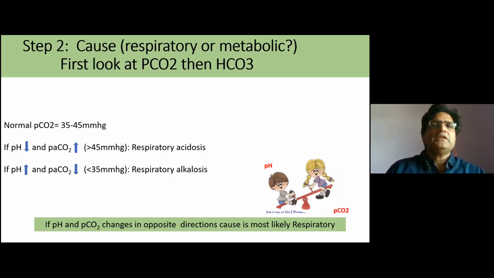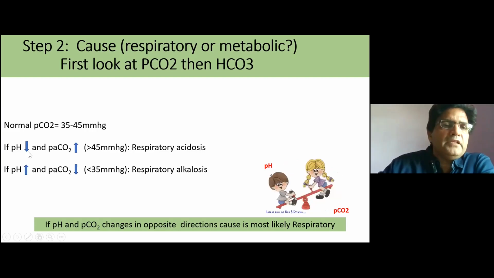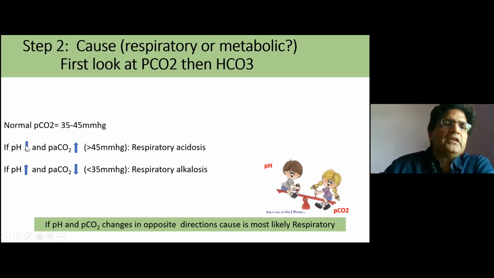So if the mechanism of acidemia or alkalemia is respiratory, then these are respiratory acidosis and respiratory alkalosis. And you see, these are reverse to each other. If pH drops and PCO2 increases, this is respiratory acidosis. If pH increases and PCO2 drops, this is respiratory alkalosis.